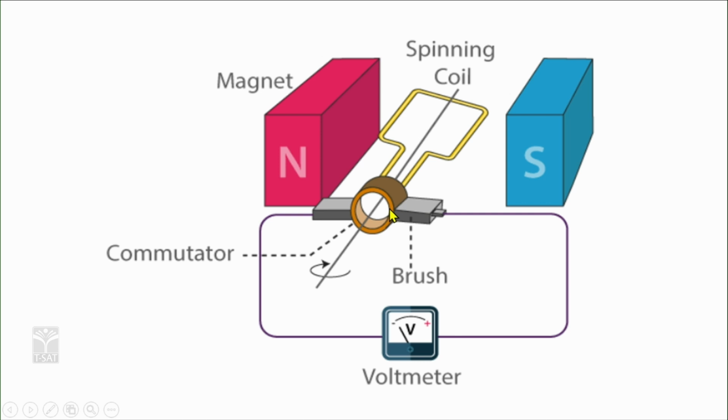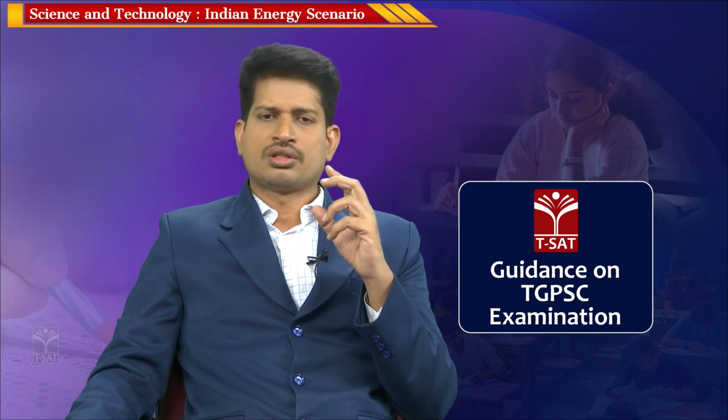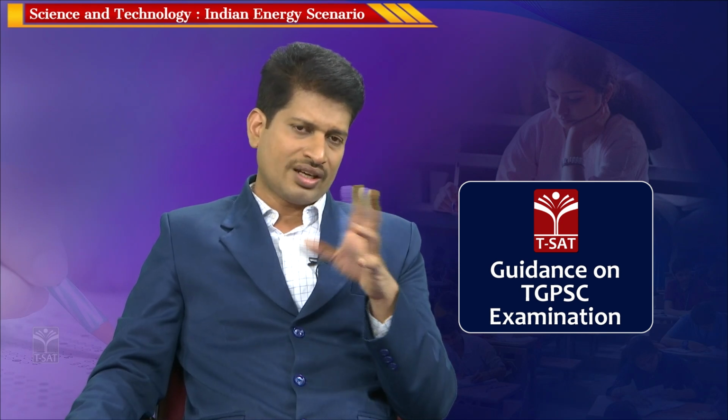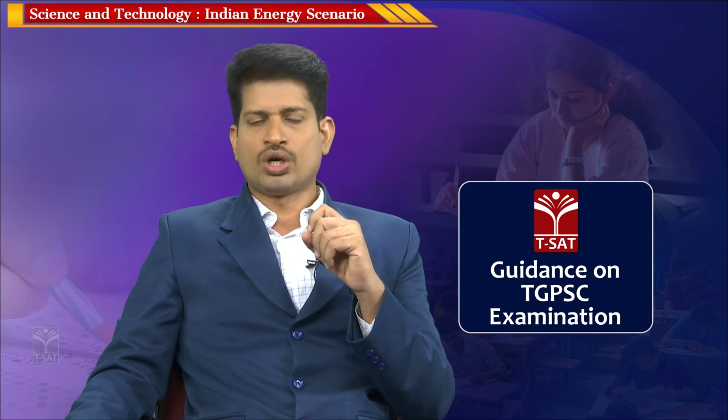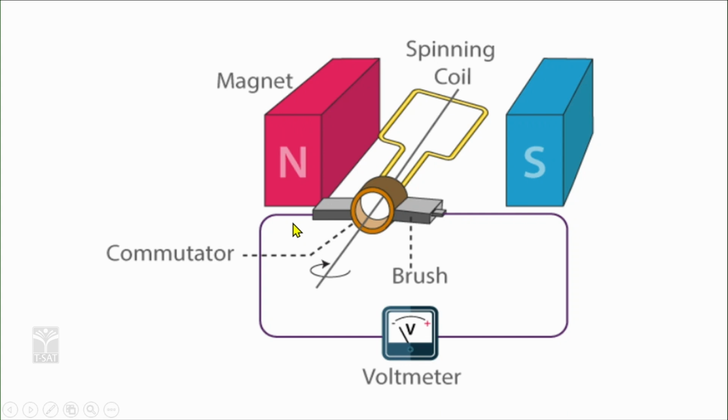In all the sources of commercial power generation, you require this structure, whether it is thermal, nuclear, or hydel. In every source, even wind, you require a device which converts mechanical energy into electrical energy, except in the case of solar photovoltaics. Solar photovoltaics generate power with the help of a principle known as the photoelectric effect. So, it does not require a dynamo for commercial power generation.